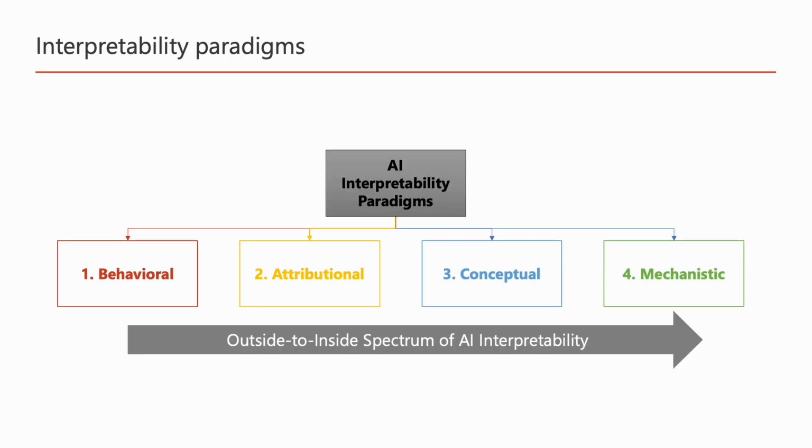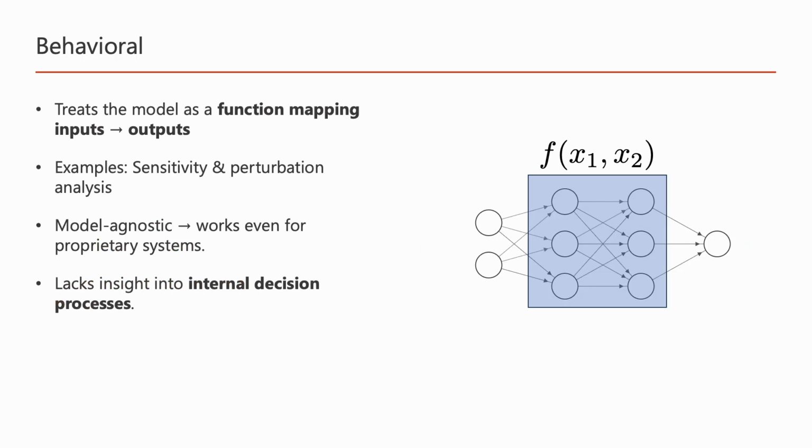In order to get information about AI interpretability, there are four different paradigms: behavioral, attributional, conceptual, and mechanistic. And you can think of these as going from outside to inside of these models. What this means is that in the case of the behavioral interpretability paradigm, it's very simple.